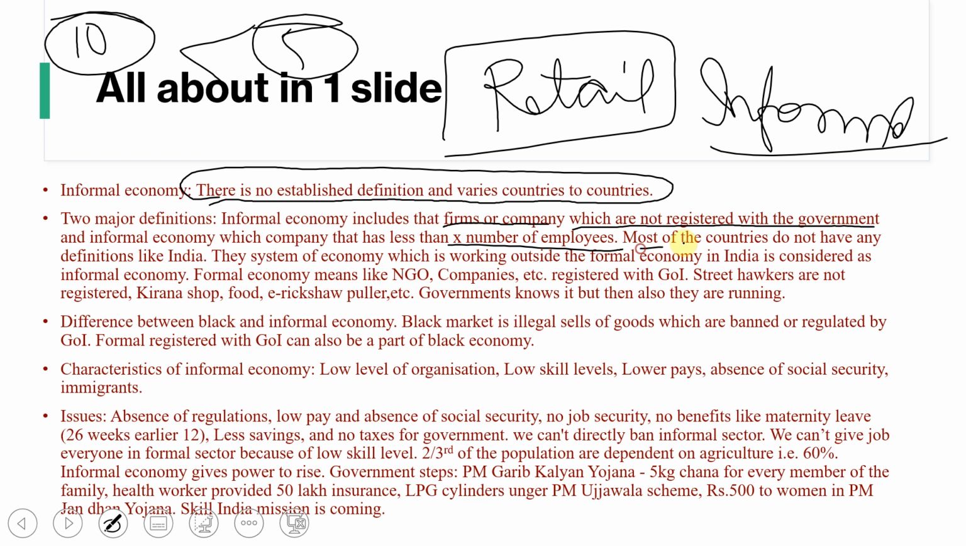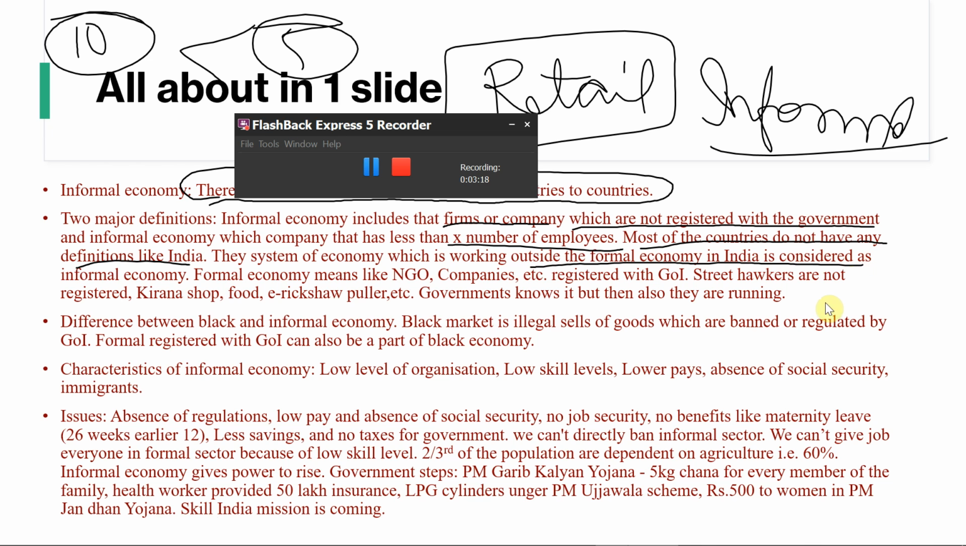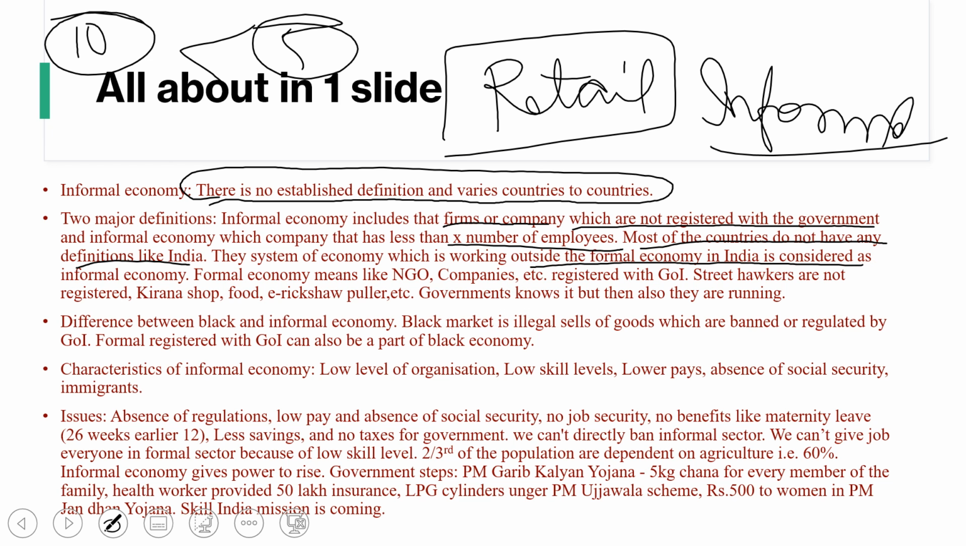Most countries do not have any definition of the informal economy, like India, and the system of economy which is working outside the formal economy in India is considered as the informal economy. So the system of economy which is working outside the formal economy, a clear-cut definition: if it is outside the formal economy, we will consider that as the informal economy. This is another definition. If we want to differentiate between formal and informal, a company registered with the government will be formal, and not registered with the government will be informal.